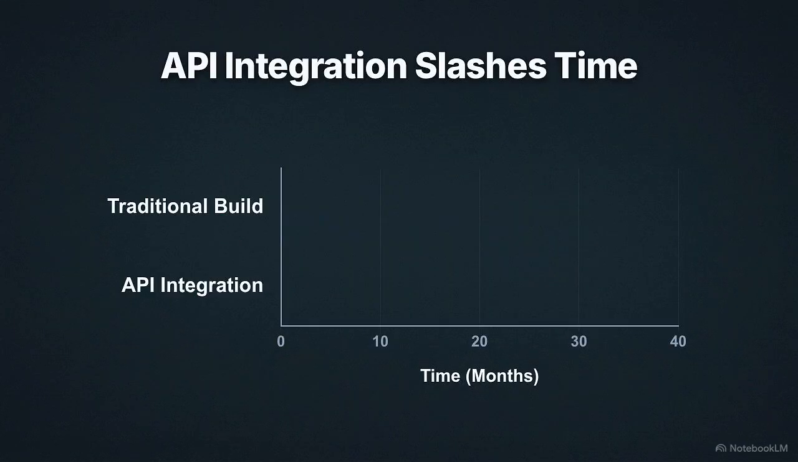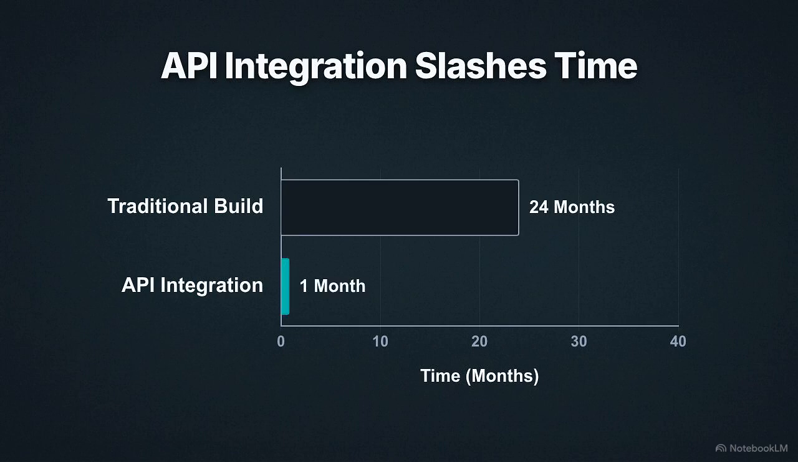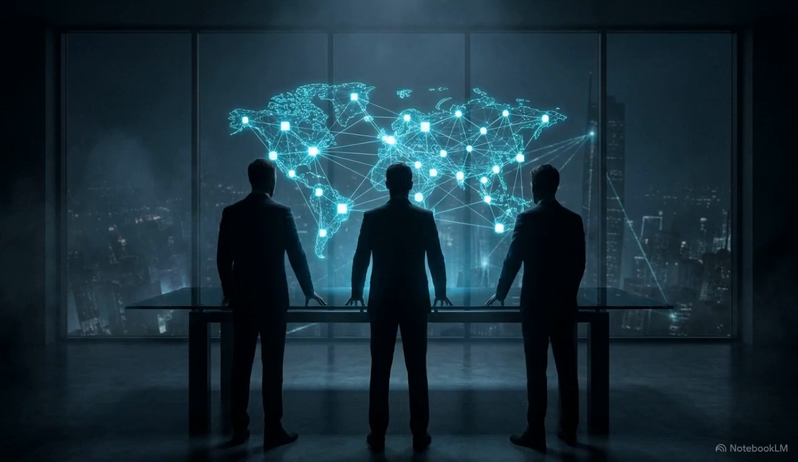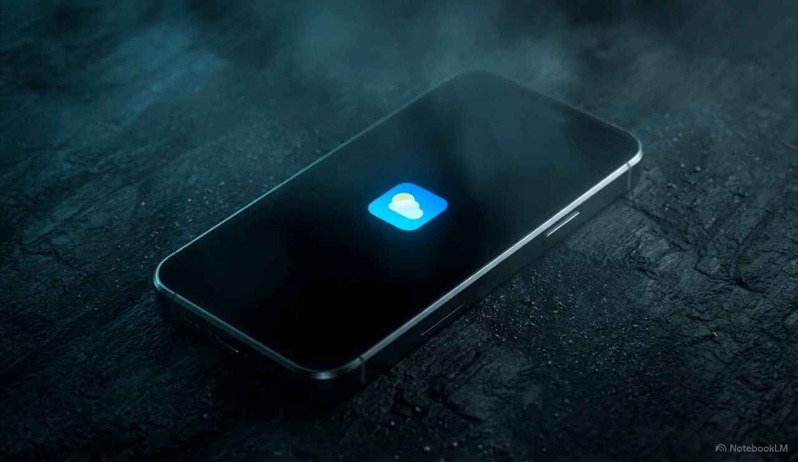By bypassing the need to build every tool from scratch, companies can launch products in weeks rather than years, operating with a fraction of the traditional overhead. For architects and leaders, this ability to stay lean while scaling at high speed is the core of modern business strategy. The boundary of a product has shifted.